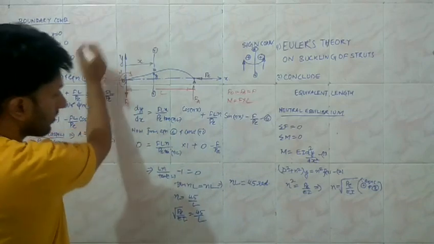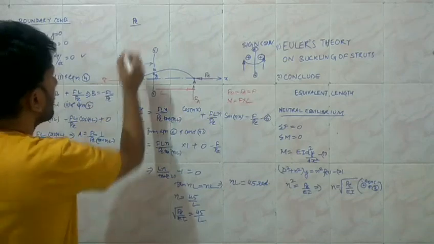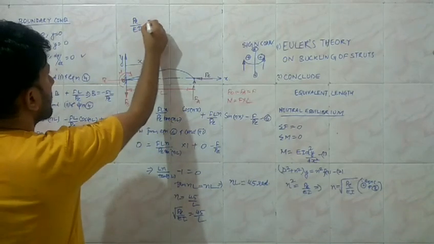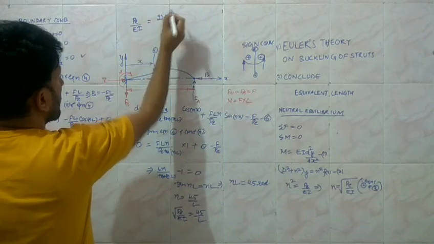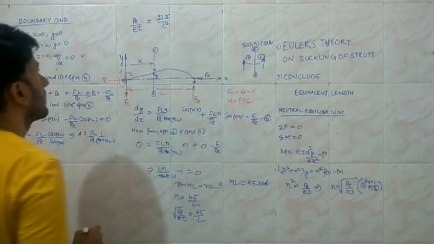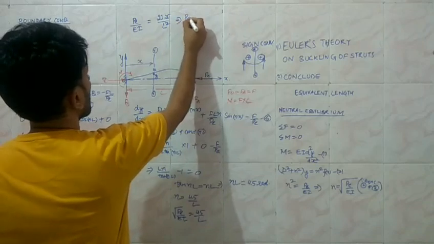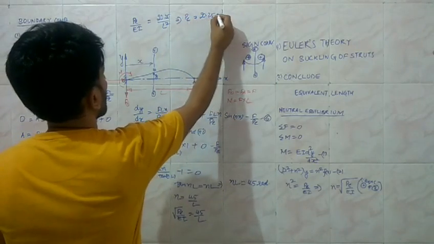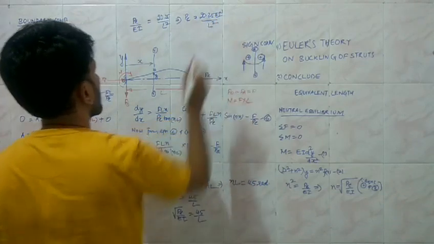Squaring on both the sides, we are going to have P upon EI equal to 20.25 divided by L square, and finally the value of P is going to be equal to 20.25 into EI divided by L square.